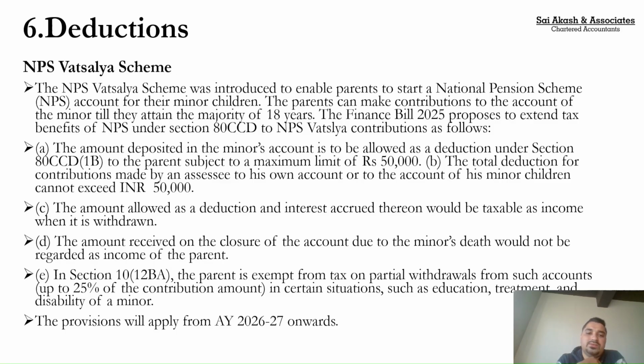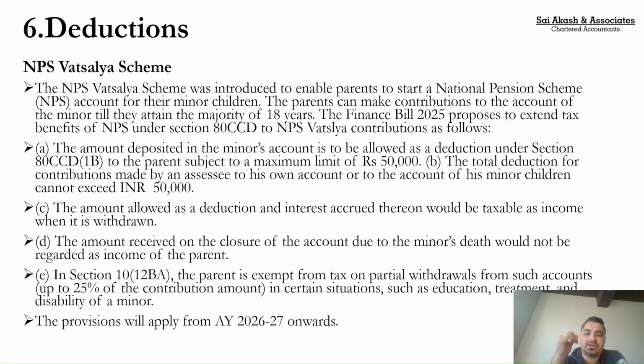In this, either you can invest. 80CCD was your national pension scheme. So under 80CCD, either you can invest in the national pension scheme, the normal one, or the Vatsalya scheme. The Vatsalya scheme is for the minors. So again, the overall limit under 80CCD(1B) is 50,000 only. Correct? And whenever you withdraw this amount, it would be taxable. Whatever the principal and interest, it will be completely taxable.